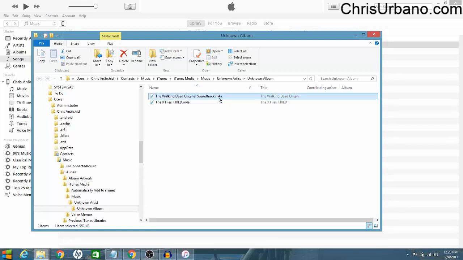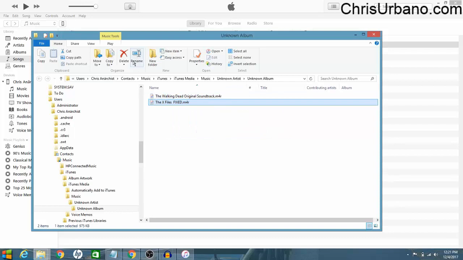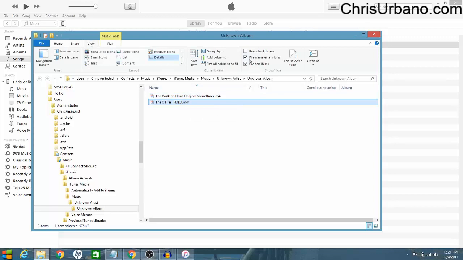What we're going to do is rename the extension M4A to M4R, as in ringtone. R. Yes. If you don't see your extension, if you only see the name, just click on View. Make sure you have File Name Extensions checked up here. This has to have a check mark, because when you take it away, there's no extension at all.